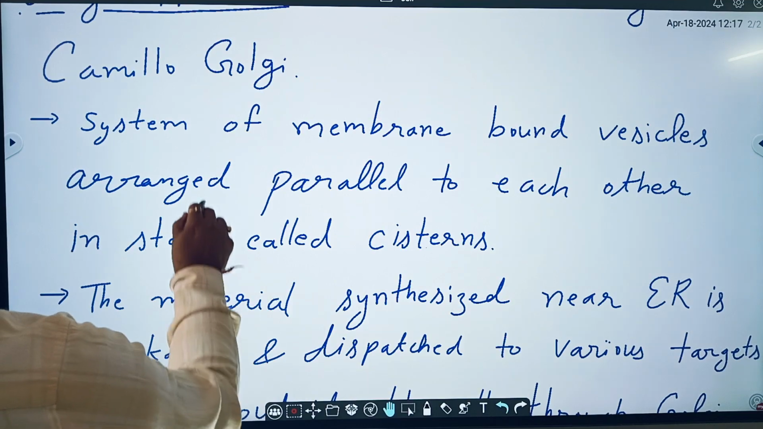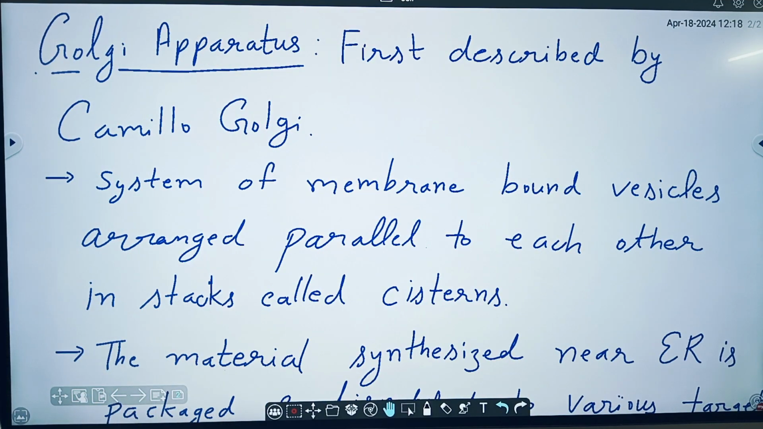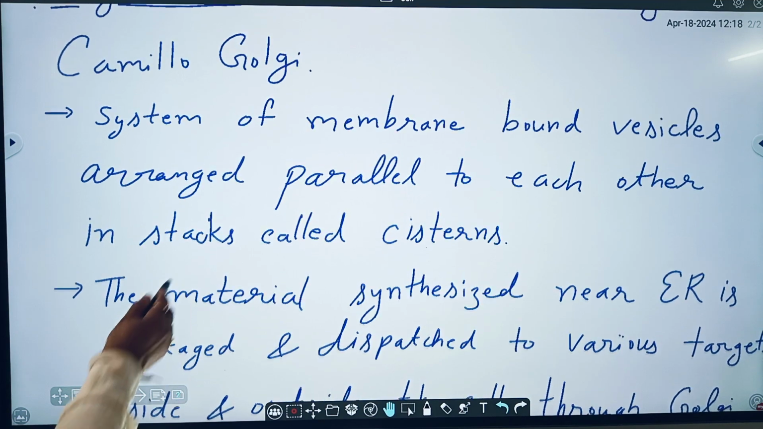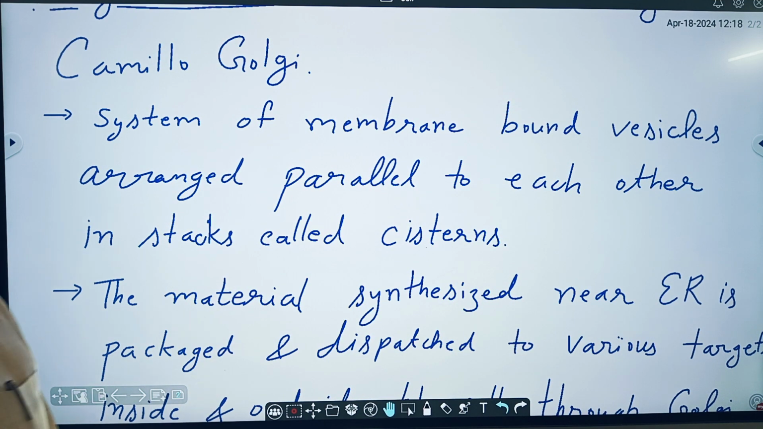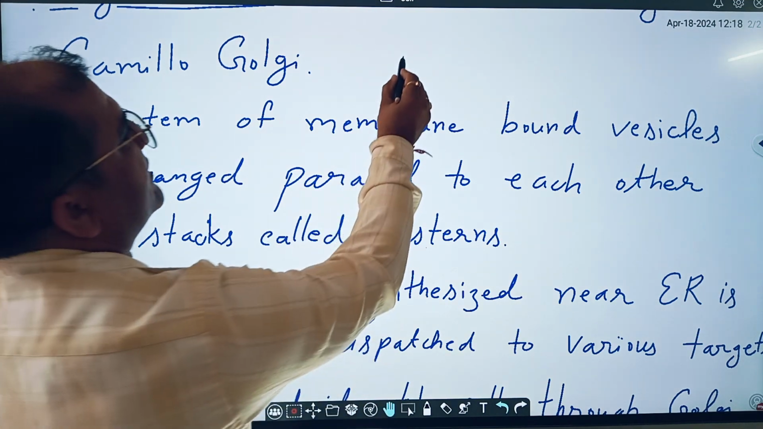Let's discuss the Golgi apparatus. The Golgi apparatus was first described by Camillo Golgi. What is a Golgi apparatus? A system of membrane-bound vesicles arranged parallel to each other in stacks called cisterns.